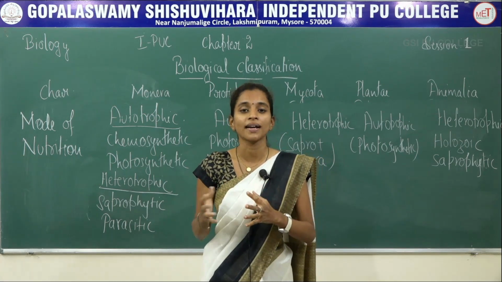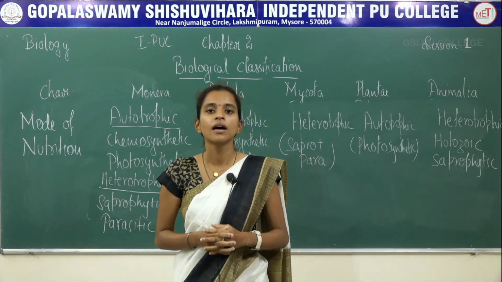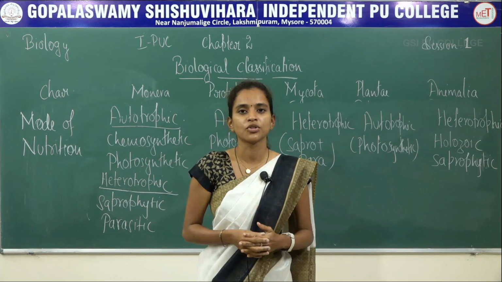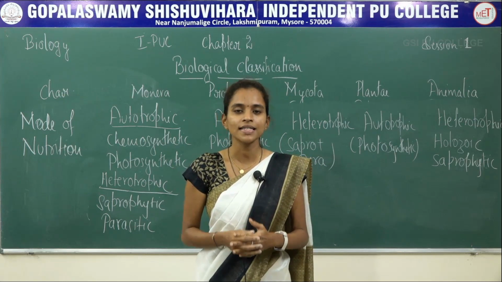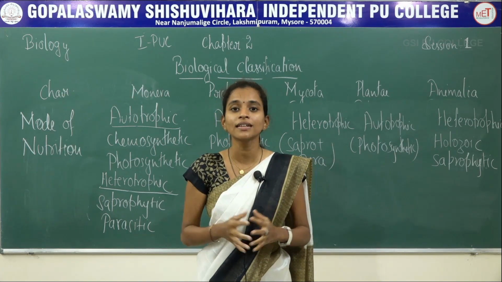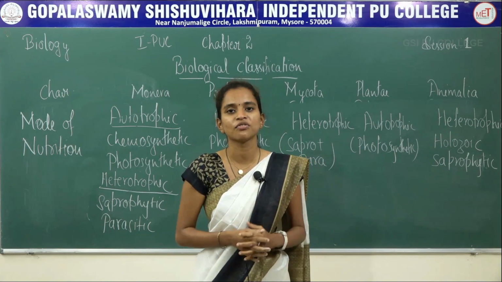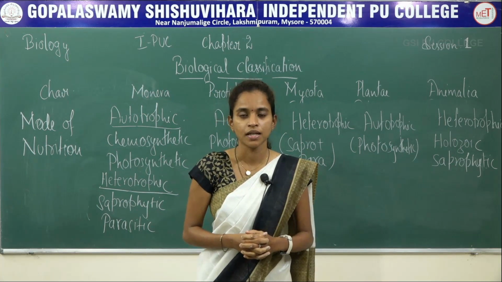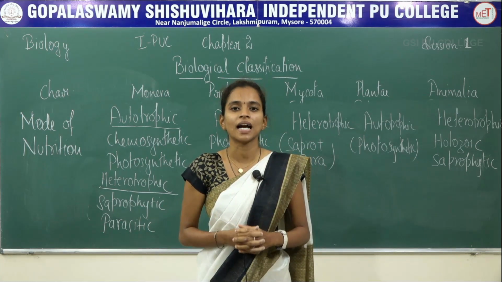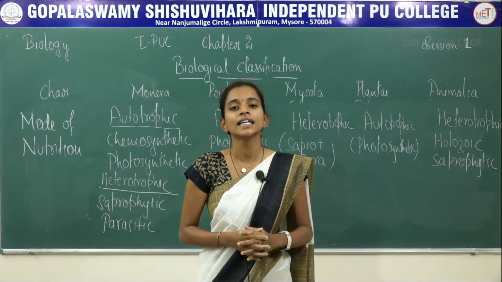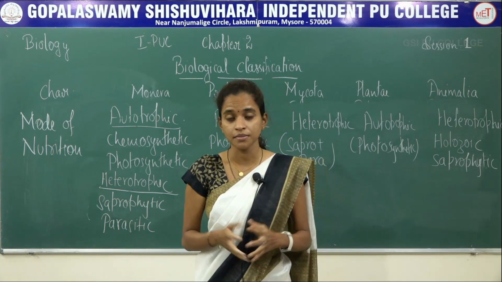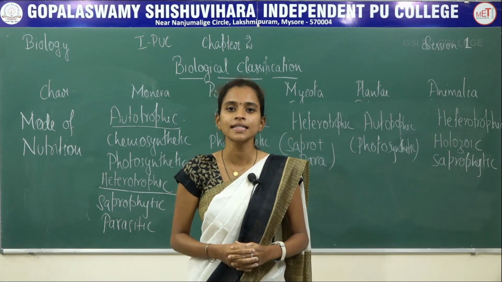Monera, most of the bacteria are included under Monera. Protista includes the unicellular organisms like Paramecium, Euglena, all this, and Mycota includes all the fungi, Plantae all types of plants, and Animalia includes all different types of animals. So next class we will be studying about each and every kingdom along with a few examples as well as some of the organisms which are included under this kingdom.